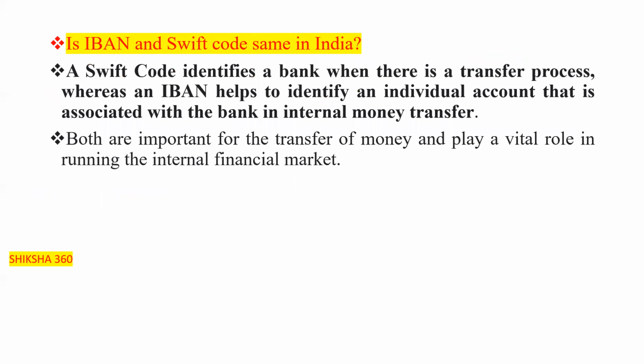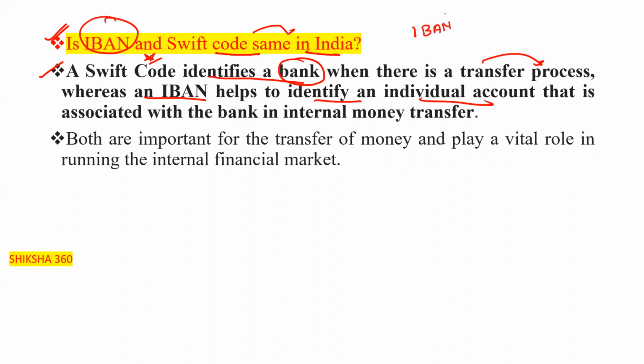Now the next question that arises is: are IBAN and SWIFT code the same in India? Let's discuss the SWIFT code. A SWIFT code identifies a bank when there is a transfer process, whereas an IBAN helps to identify an individual account. In the IBAN, after that there is also a 6 to 7-digit account number, that is the account of the individual person.